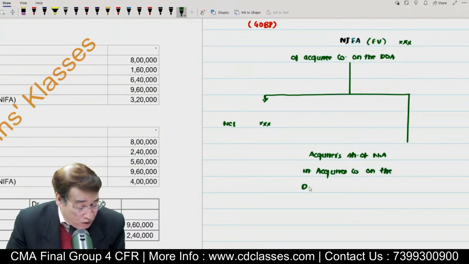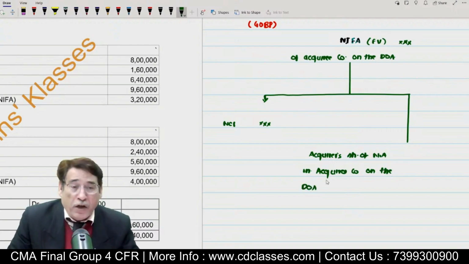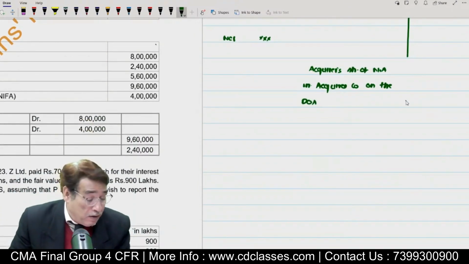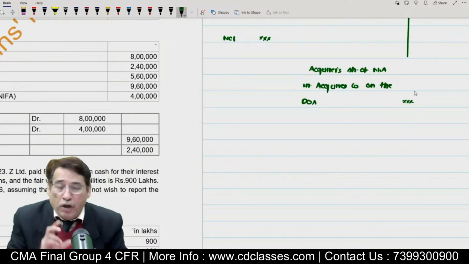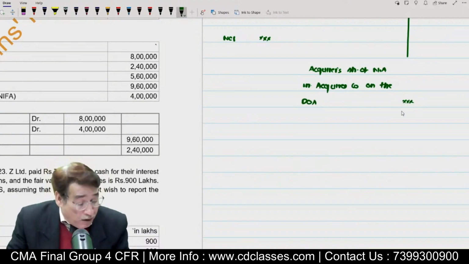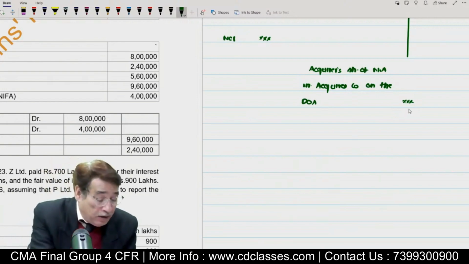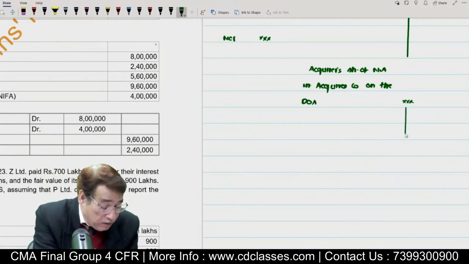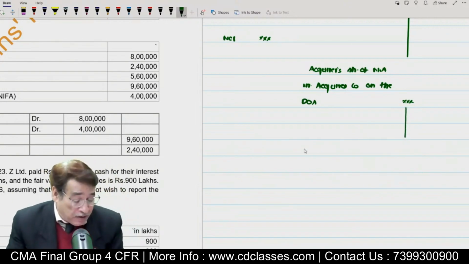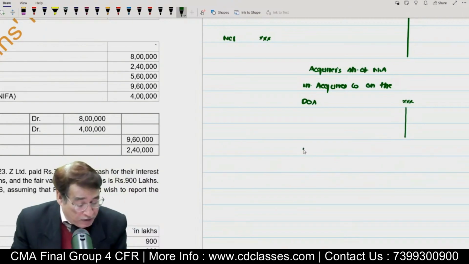Is it clear to you? So whatever remaining assets will be there, that means this much of asset actually belongs to the acquirer company. Now you are going to compare this value with the consideration which you have paid. Consideration.